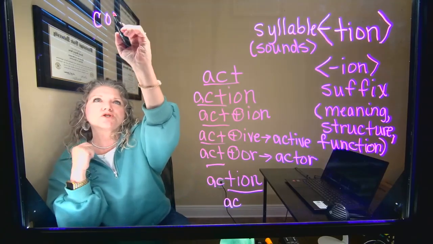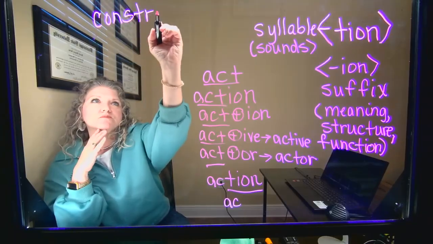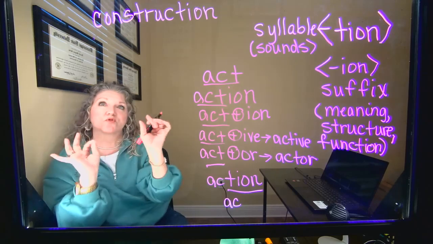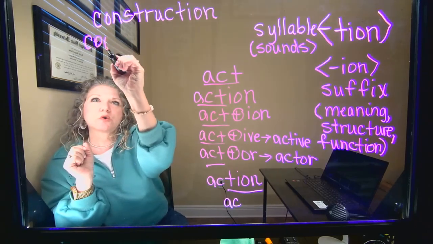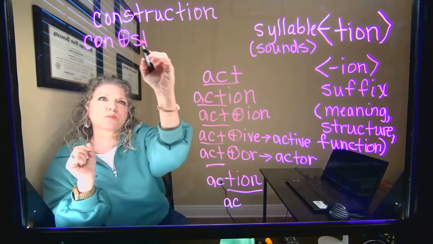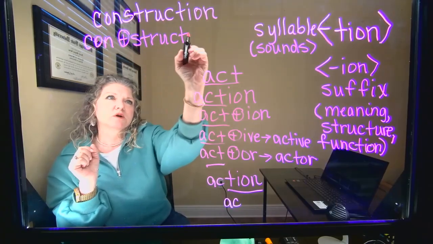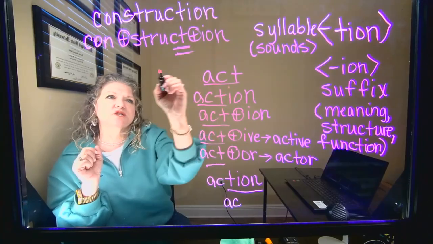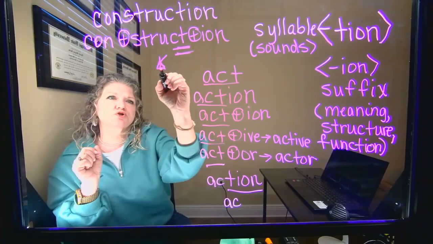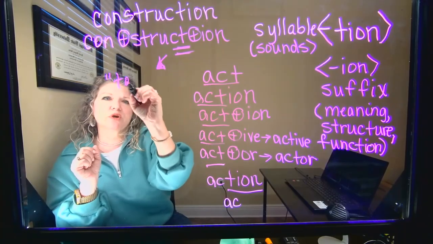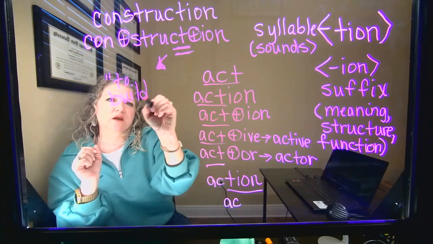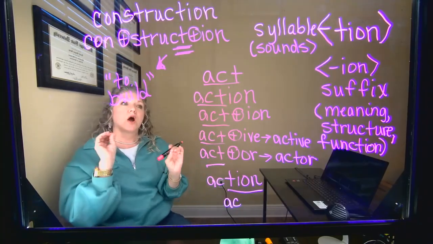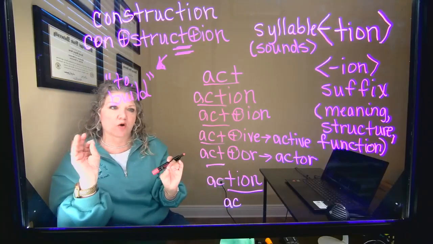Let's look at the word construction. If I were to do a word sum for construction, I would have CON plus a base from Latin, which is struct, plus ION. The T is part of the base, struct, which means to build. It has that sense of meaning, to build. So the T is actually part of the base itself.